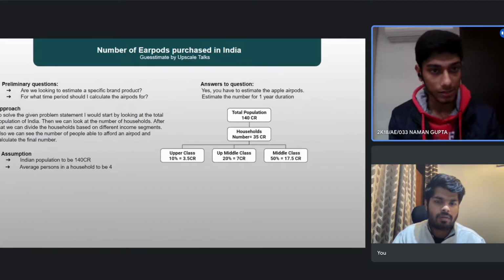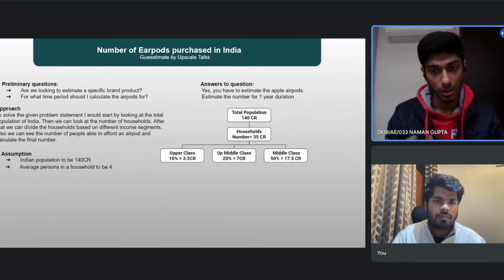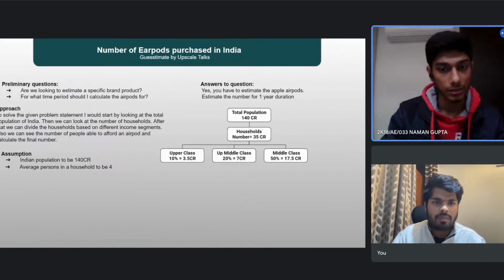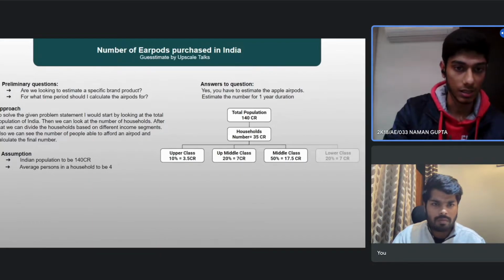And then the rest is in the lower class, which is 20%, and that again comes out to be 7 crore.